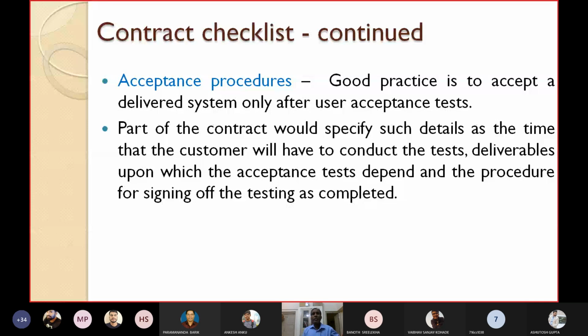So this contract checklist should also contain the procedure for signing off the testing as completed. Completed means as the project is completed.